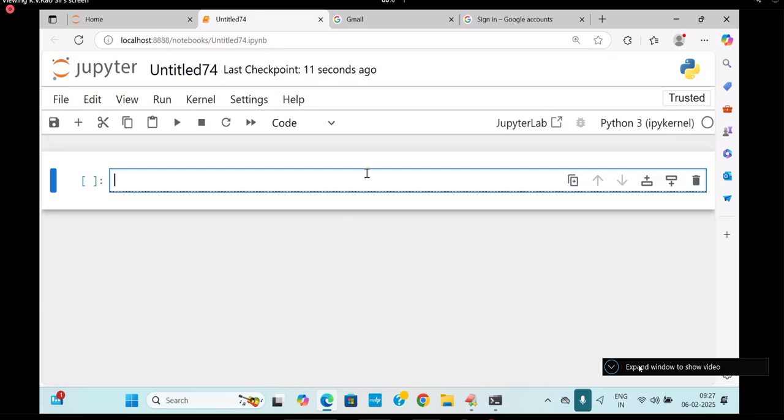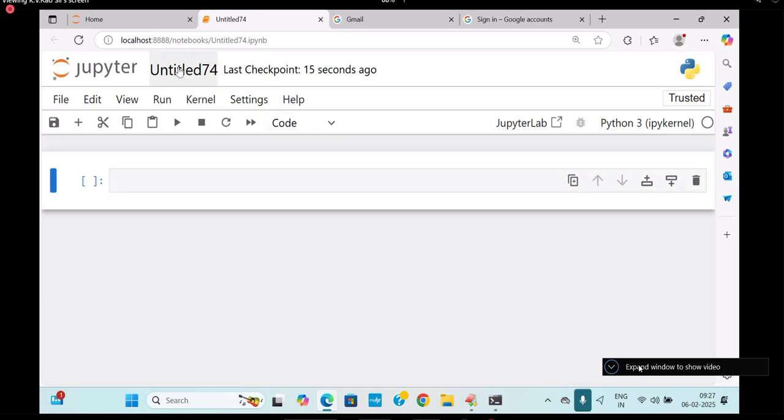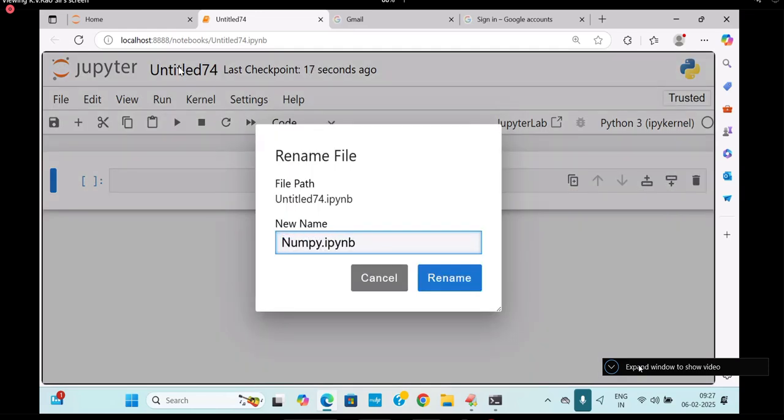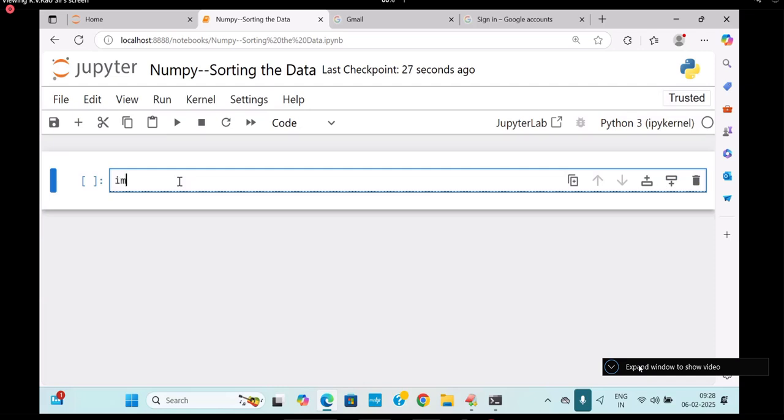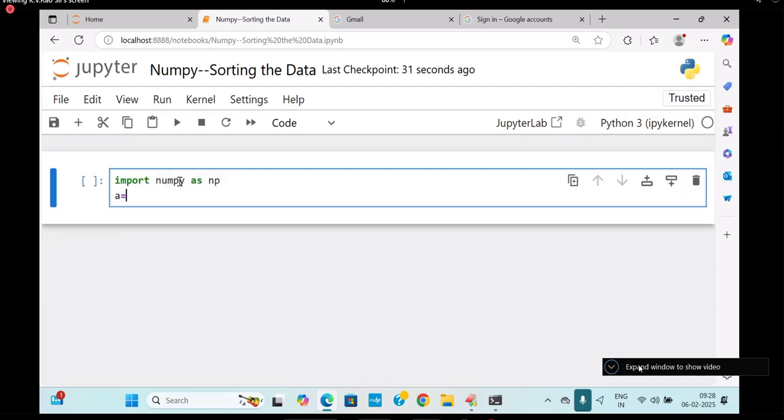Okay, so let us move further. Now I'll go to NumPy sorting the data. Sorting the data. Here I am writing it. Let us import numpy as np. A is equal to np dot array of, take some data: 10, 13, then 14, then 25, then 16, then 16.